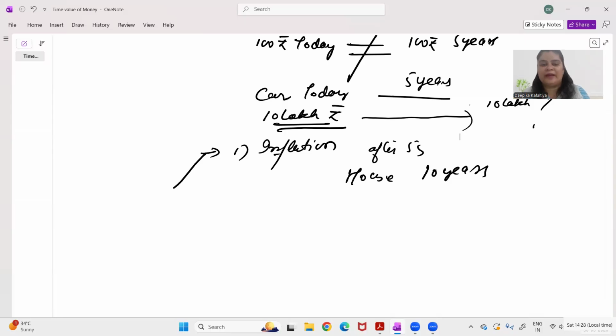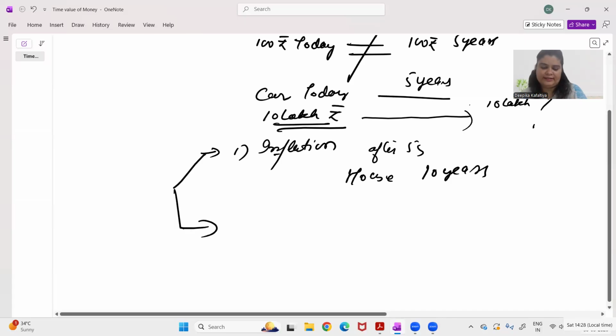We know how our parents, our grandparents have told us that in their times even 1 rupee was so powerful, a lot of goods could be bought in 1 rupee. We know that hardly a toffee comes in 1 rupee in our time, and in future things will become more expensive, right? So we have to plan accordingly.